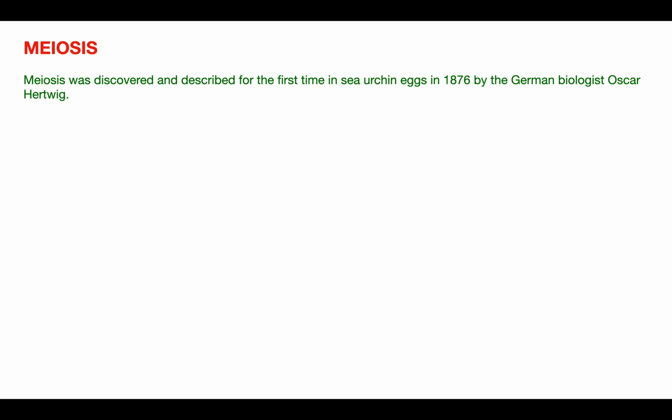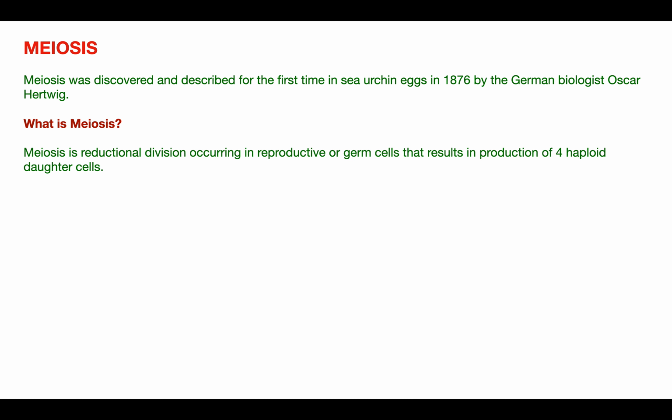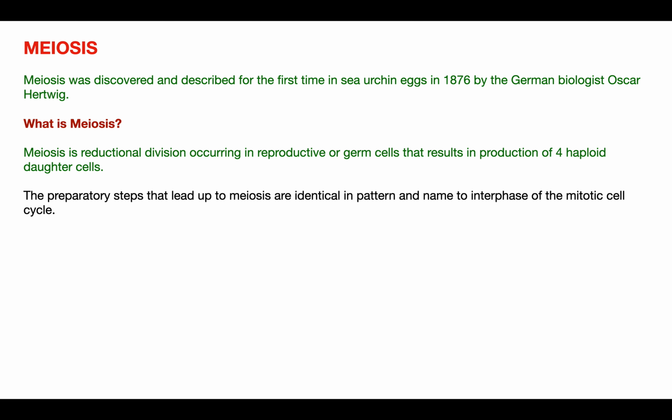Okay, so a brief description regarding meiosis. It was first discovered and described by Oscar Hertwig. Now, what is meiosis? As we have already studied in the previous session on mitosis, where I considered the difference between meiosis and mitosis, you already know it is a reductional division. It occurs in the reproductive cell or the germ cell, which results in production of four haploid daughter cells. I hope you remember what is meant by haploid and diploid.